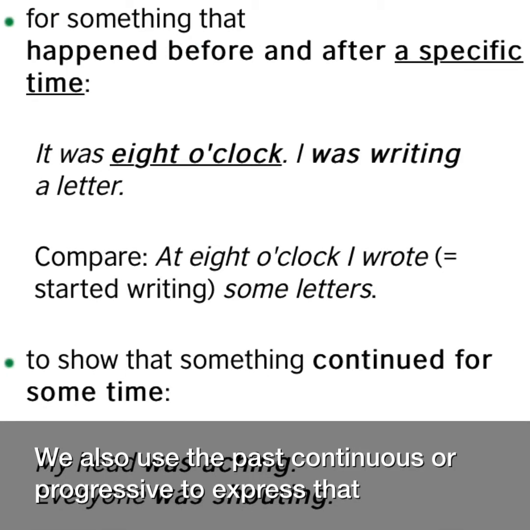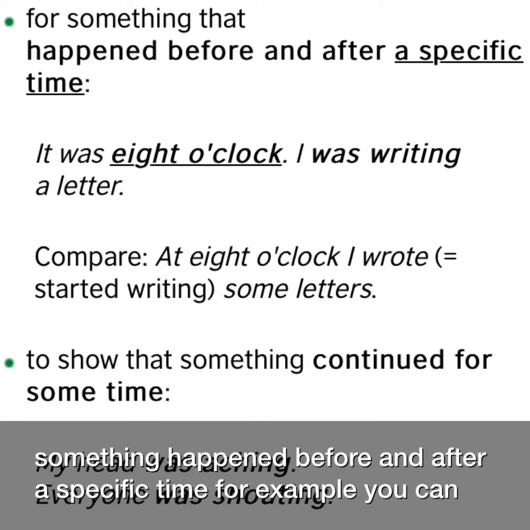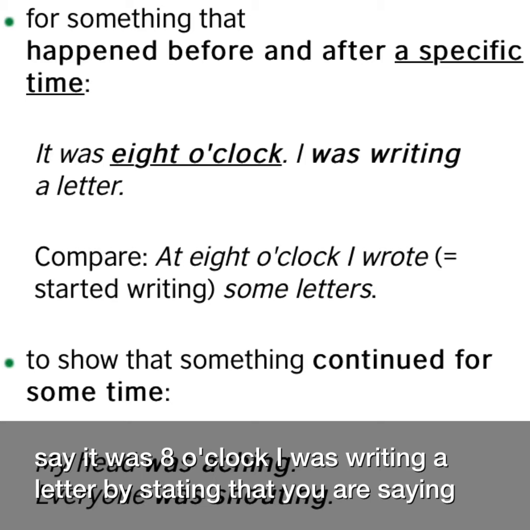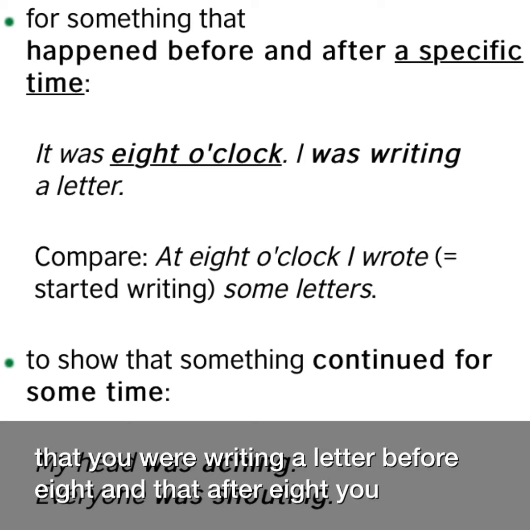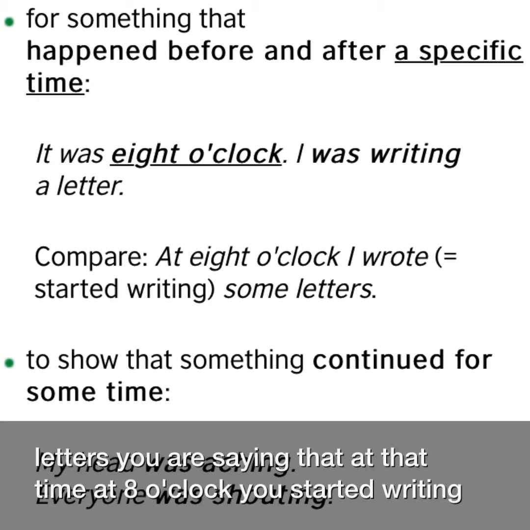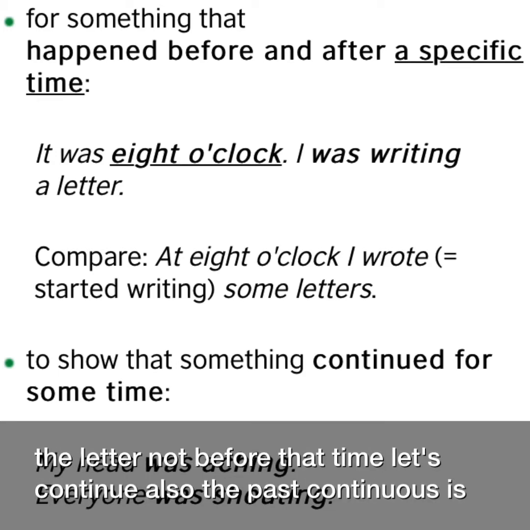We also use the past continuous or progressive to express that something happened before and after a specific time. For example, you can say, it was 8 o'clock, I was writing a letter. By stating that, you are saying that you were writing the letter before 8 and that after 8, you continued writing the letter. Instead, if you say, at 8 o'clock, I wrote some letters, you are saying that at that time, at 8 o'clock, you started writing the letter, not before that time.